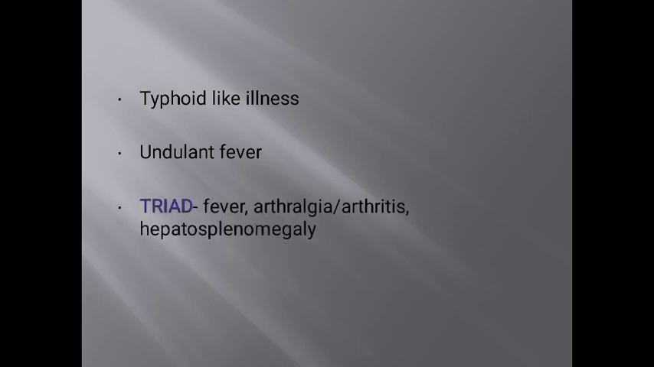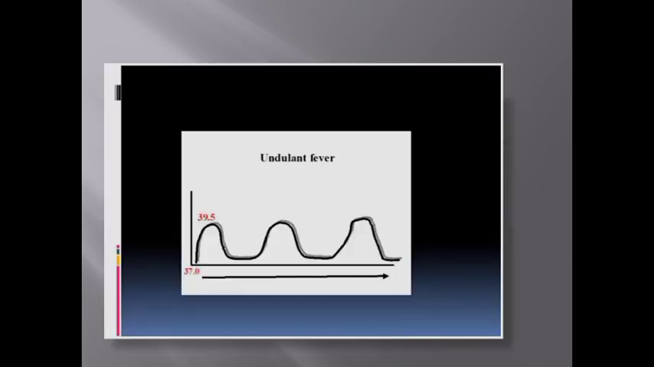And the patient of brucellosis infection will present with a triad, that is fever, along with arthralgia or arthritis, and hepatosplenomegaly. So this triad would help you to know that it could be a Brucella infection. So this is the slide showing undulant fever, that is the fever rising and then falling, coming in a wave pattern.